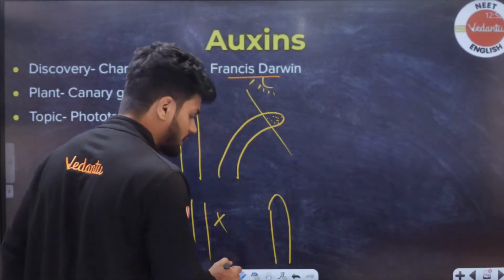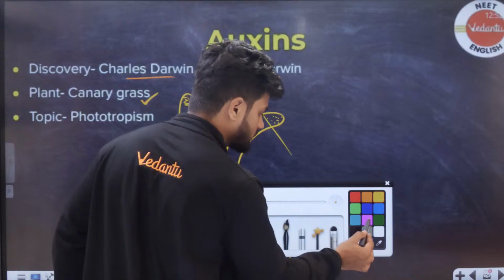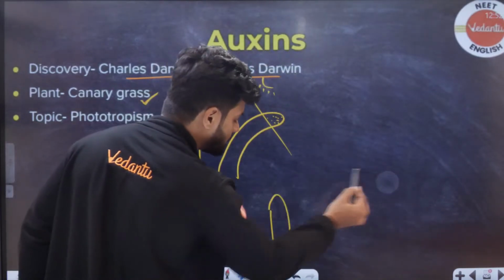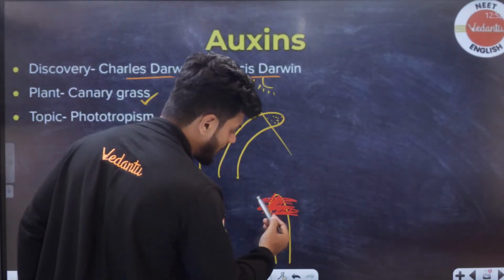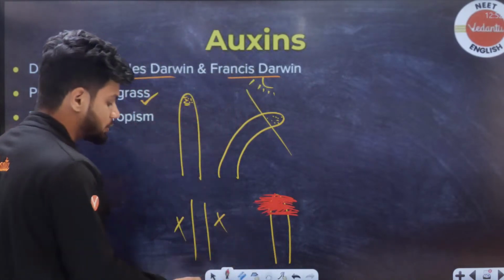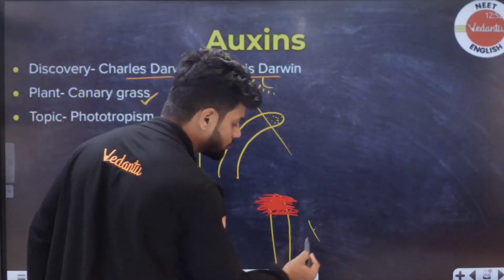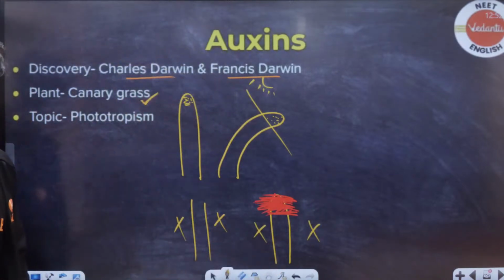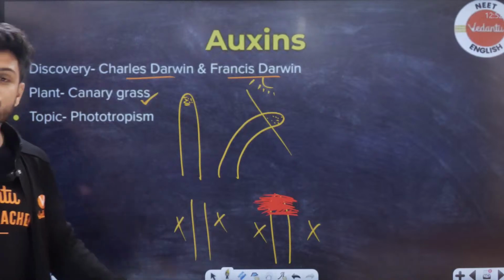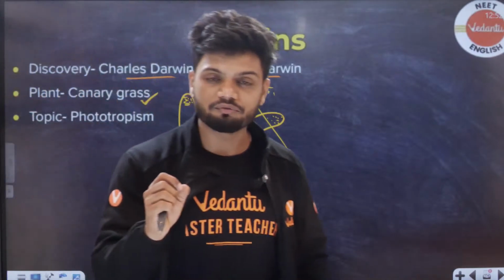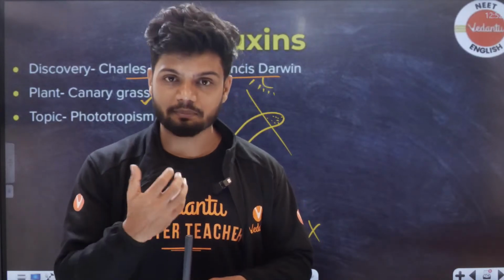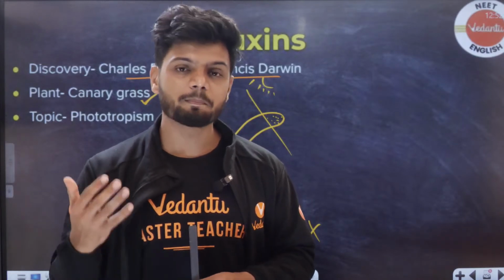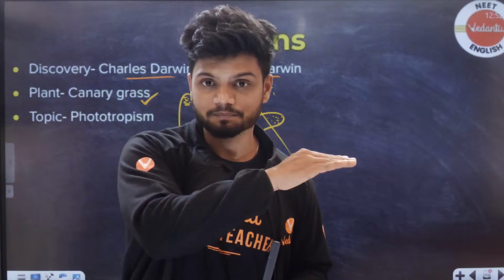They also did one more experiment. For example, this is the canary grass, right? They covered the entire tip in black paper. And then also they noticed that there is no curvature, no bending towards the light. So Charles Darwin and Francis Darwin finally told us that in the shoot tip there is a chemical present, and because of this chemical the plants are able to bend towards the light. If this chemical is removed, there is no more bending.